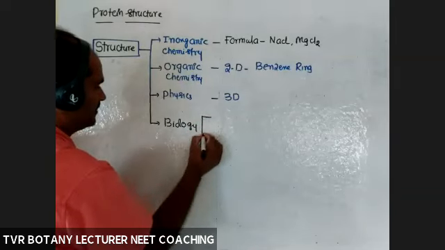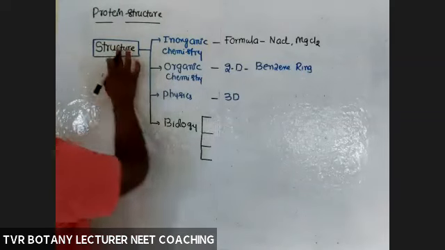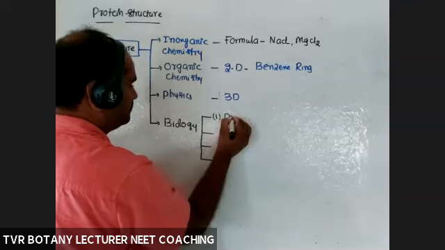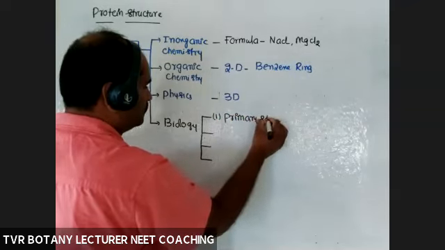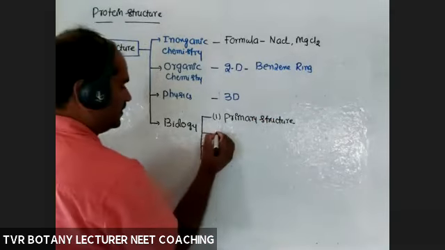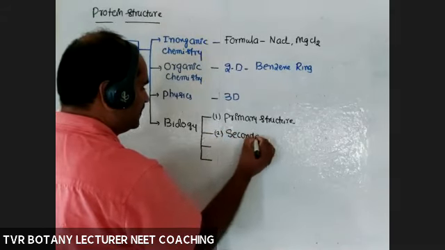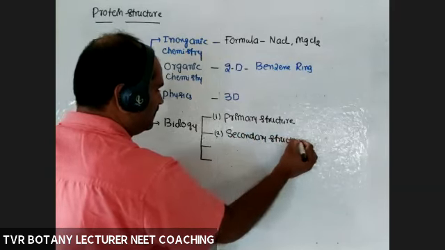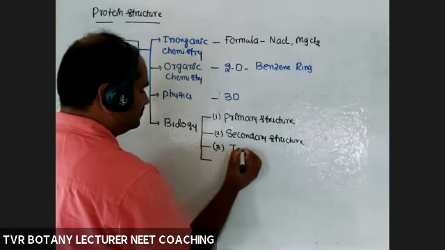But according to biology, we have three levels of study. We are different. So we have to study protein structure. First one, primary structure. Second one, secondary structure. Third one, tertiary.